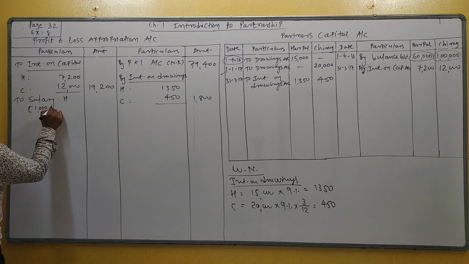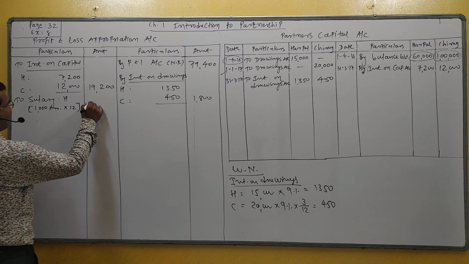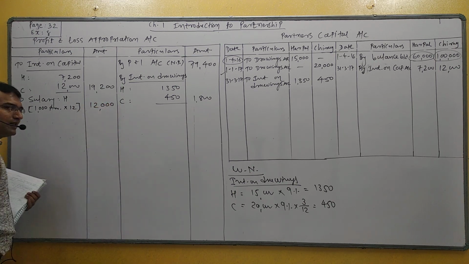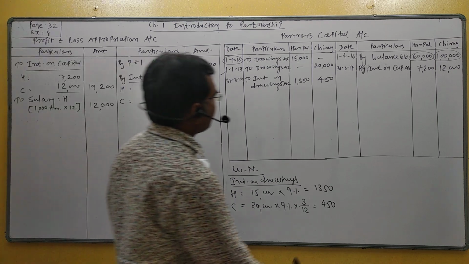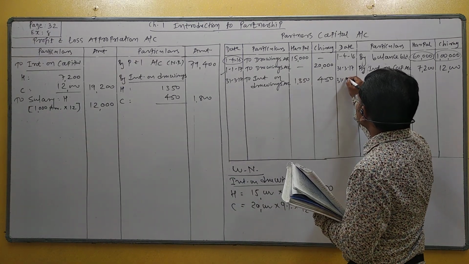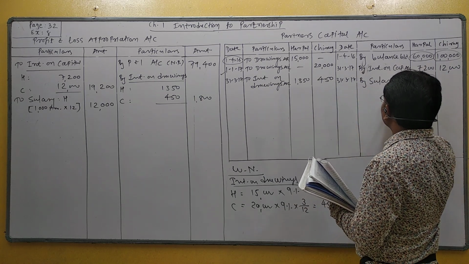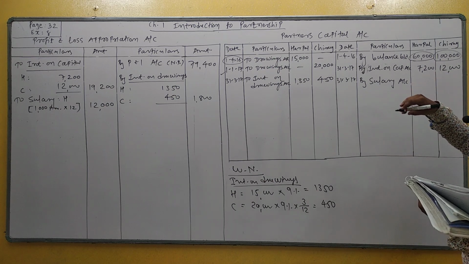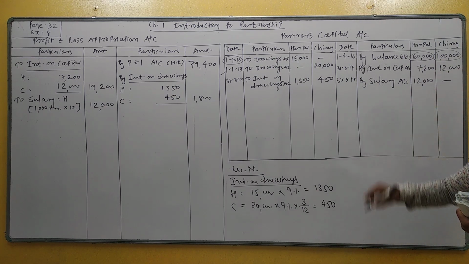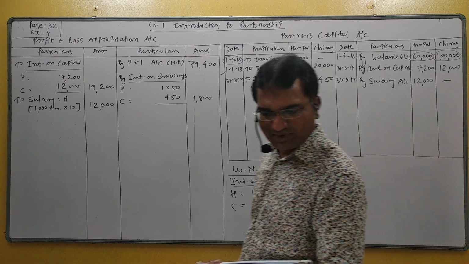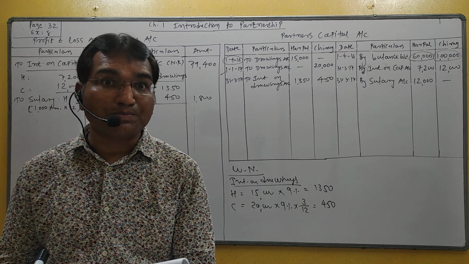Students, per month 1,000, so multiplied by 12. So what is the annual salary? 12,000. The annual salary is 12,000. Second effect, partner capital account, 31st March 17, by salary. Here salary is given to only one partner, Harpal. So 12,000 in the column of Harpal's capital account, Chirag dash. As well as commission payable to partner Chirag is given in terms of percentage.